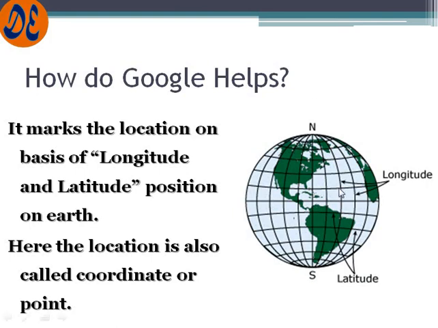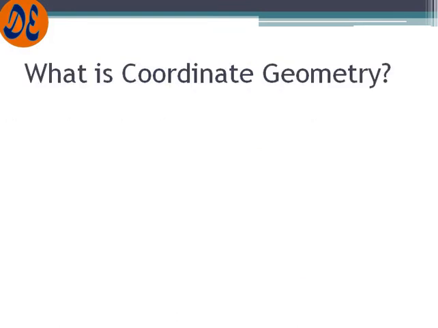Again, let us go through that. Here you can see these virtual lines which run from the north pole to the south pole on the Earth's surface, called longitude. This is the equator, and the lines parallel to the equator are called latitude. If you know both numbers, one longitude and one latitude will cross at a particular point, and where they cross is the point you are looking for. Google does the exact same thing. It has some mechanism to locate that particular point. So today we will study how points are located.